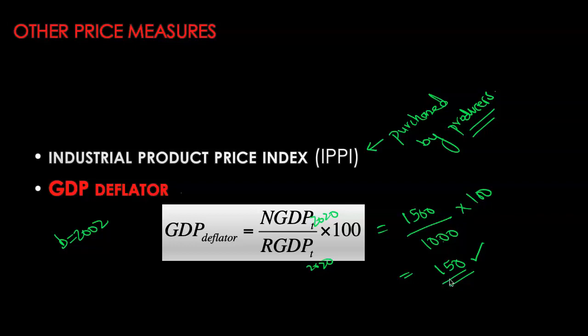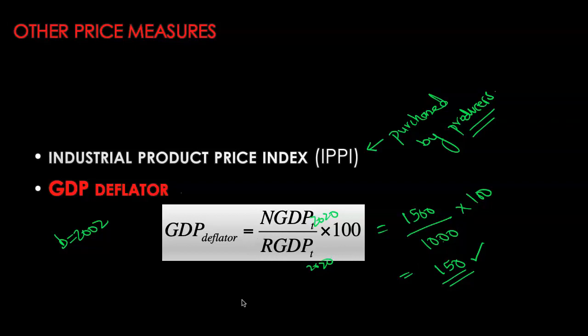The 150 number is telling me that prices have increased by 50% since 2002. So just like our consumer price index and IPPI, GDP deflator is also giving you a measure of prices, but the market basket is now quite broad. It includes all final goods and services, and we are tracking the changes in price level since the base year for this real GDP calculation.